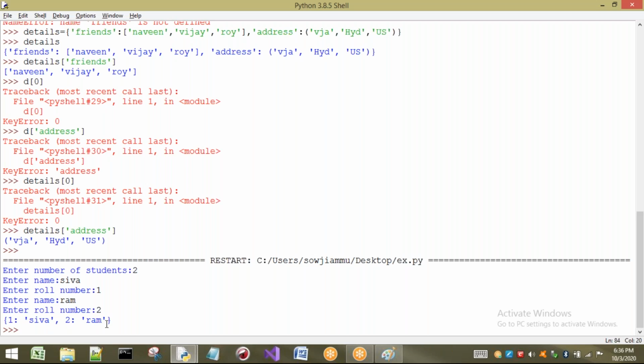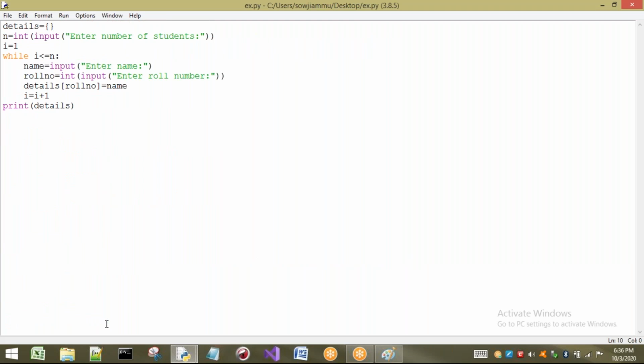Now I want to print this key and values clearly. That means what? One side I have to get roll number, another side I want to get name. First roll number should be printed, and second name should be printed. So I will modify this program, or otherwise I will add some more code here.